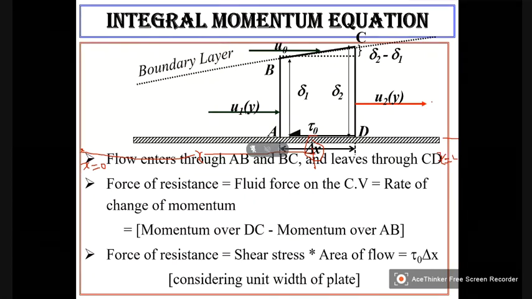Okay. Now, in this case, when I consider an element here of length delta x, the flow is entering through this section and it is leaving through this section.